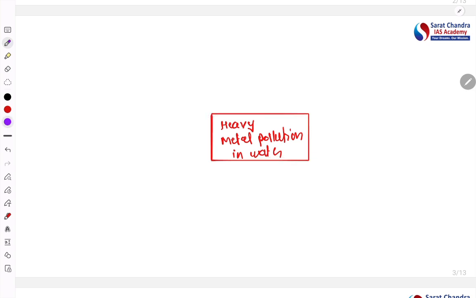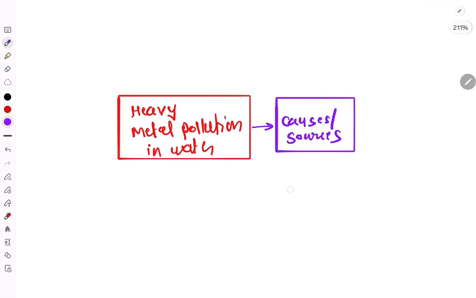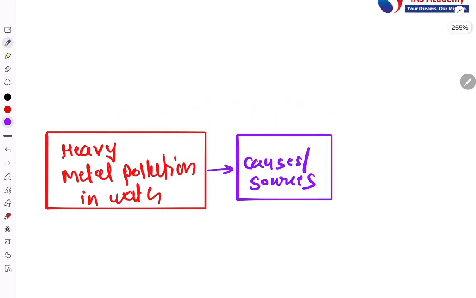Okay. Now, what things we have to discuss is that first is what are the causes behind such kind of pollution. That means what are the sources and the causes, or you can say the sources of heavy metal pollution in rivers, especially this Cauvery river, but this topic will be useful for any kind of river, any river.